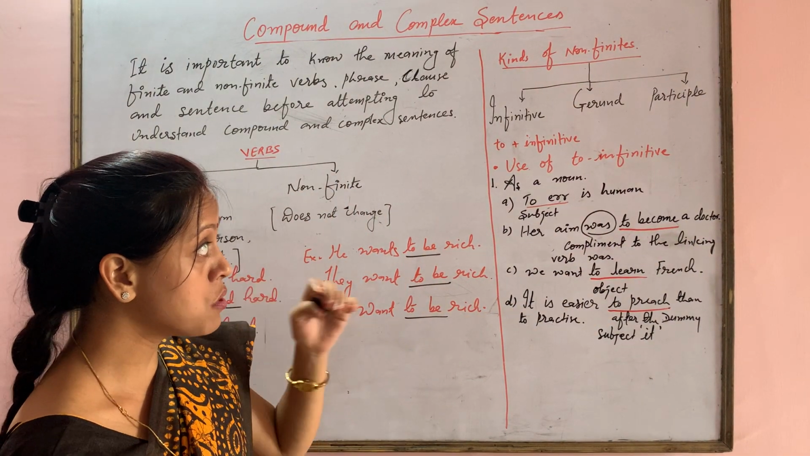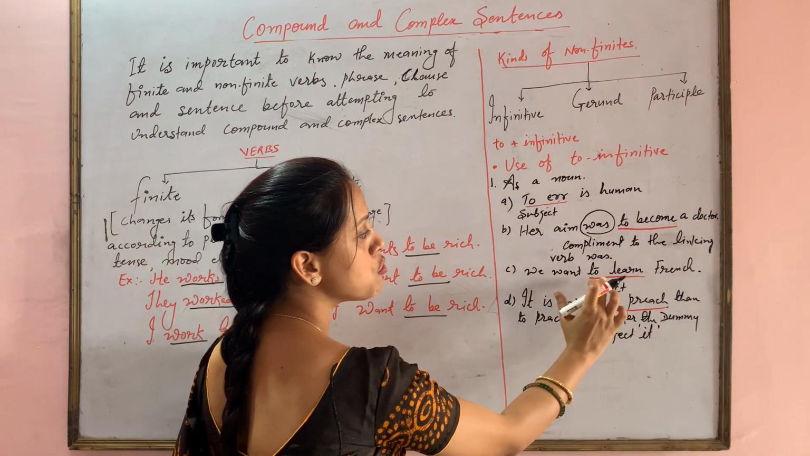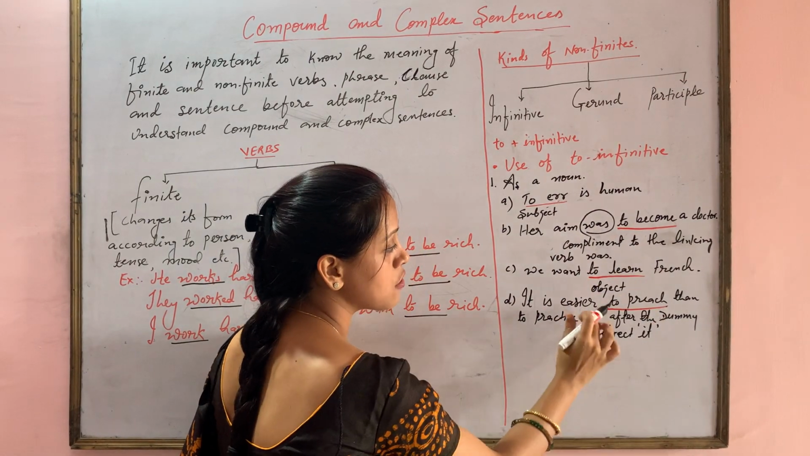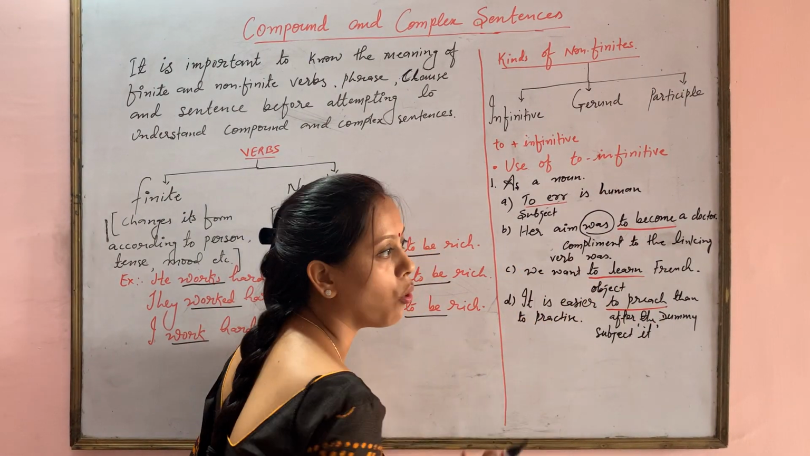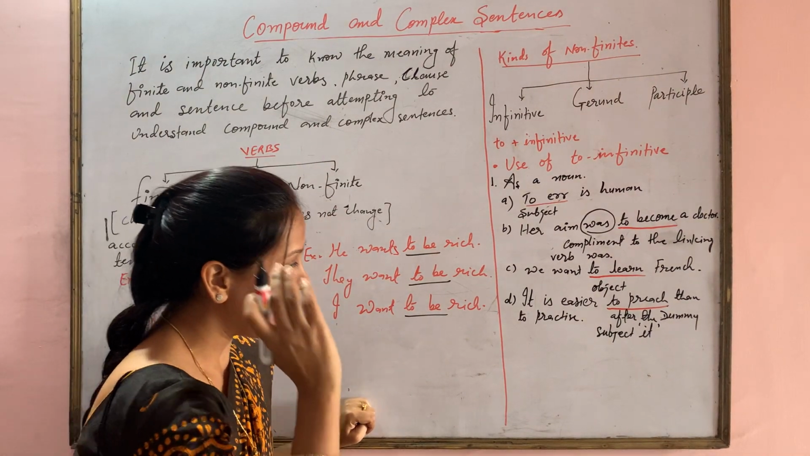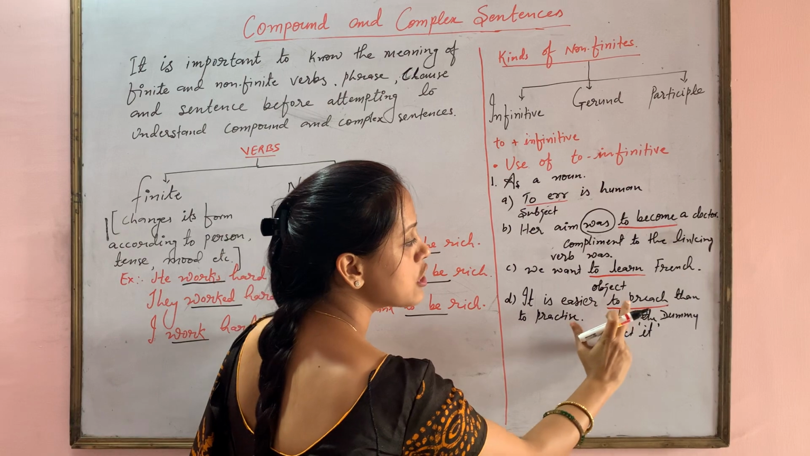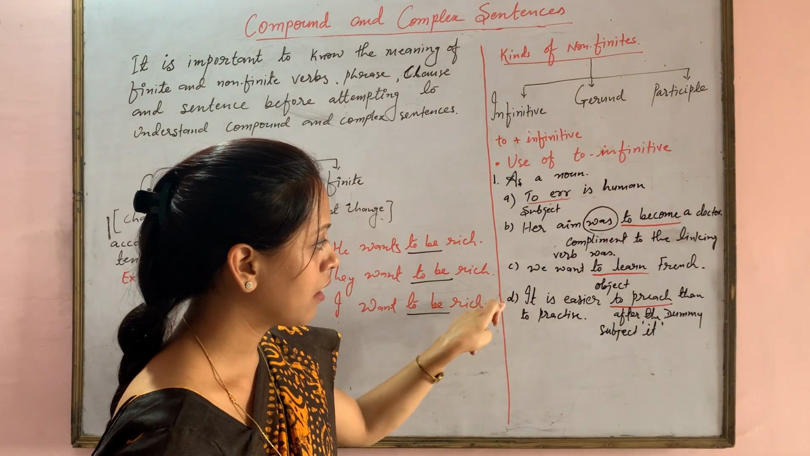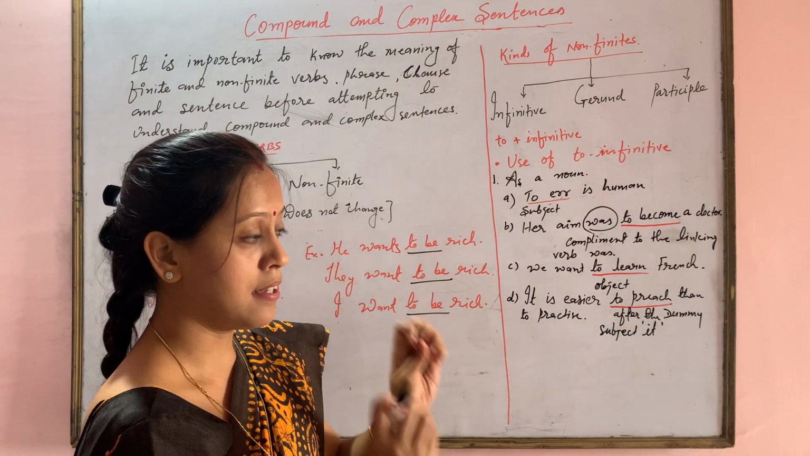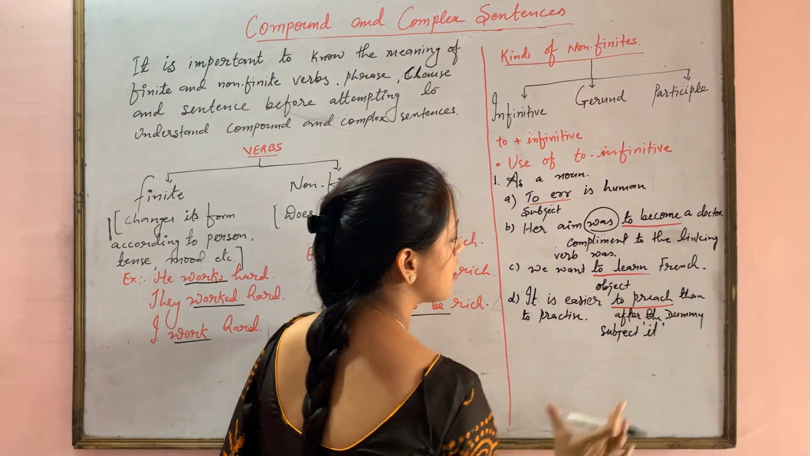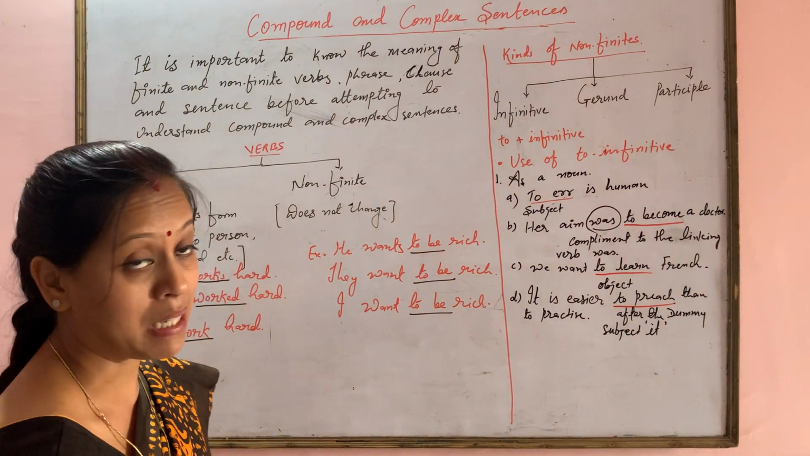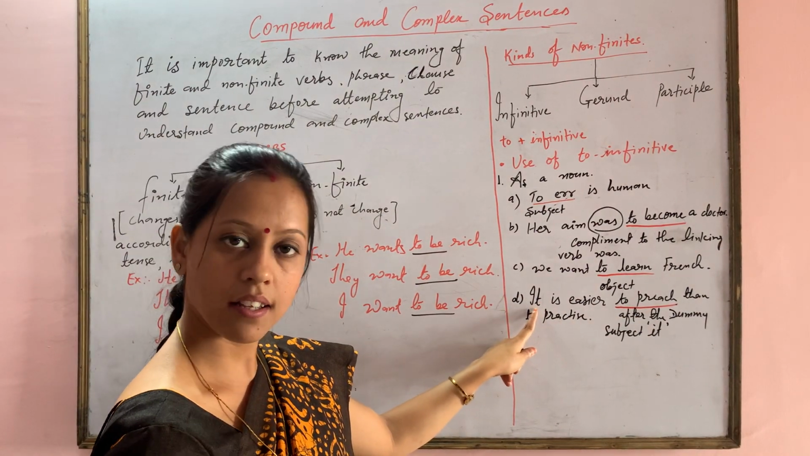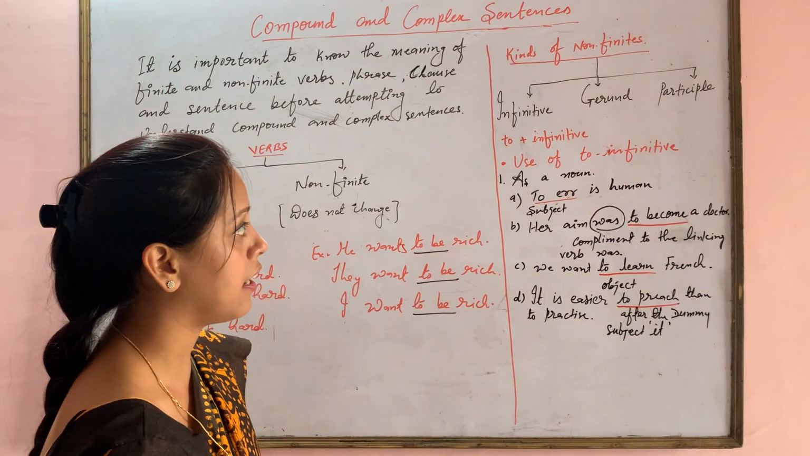Moving on to the next use as a noun. We want to learn French. Here to learn is used as an object of the words we want. Getting it? Next is, it is easier to preach than to practice. Here it is the subject, and to preach is used as a dummy for the word it. Is it clear? I am repeating it once again.